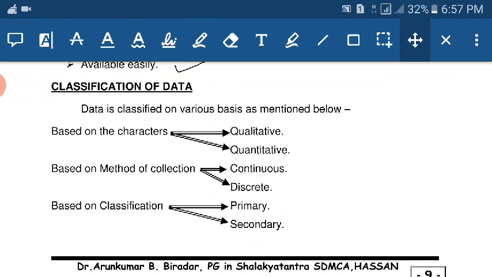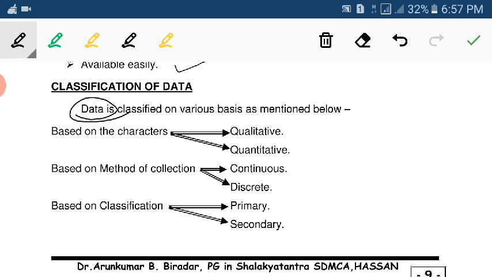Then what is the classification of data? Data is classified on various bases as mentioned below. Based on the characteristics, it is qualitative and quantitative. Based on the method of collection, it is continuous or discrete. Based on the classification, it is primary or secondary.